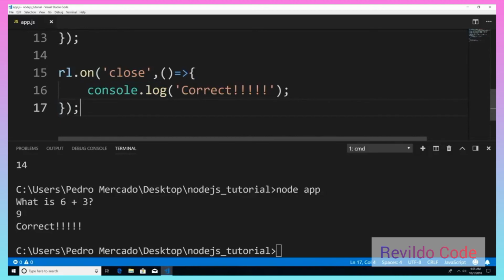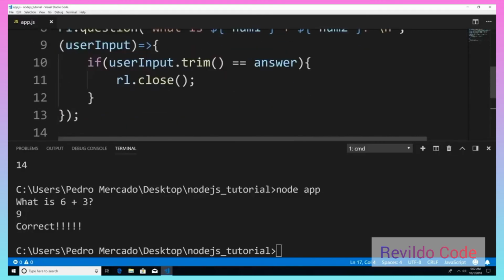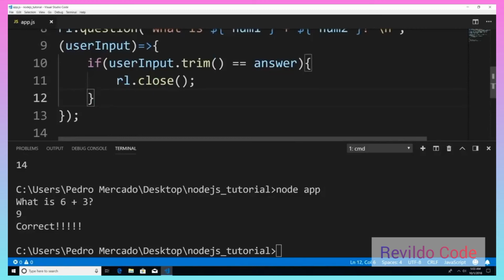Let's save that. So now that we handled what happens when the user inputs correctly, what happens if the user gets the wrong answer? In order to do that, let's create an else statement within our question method here.